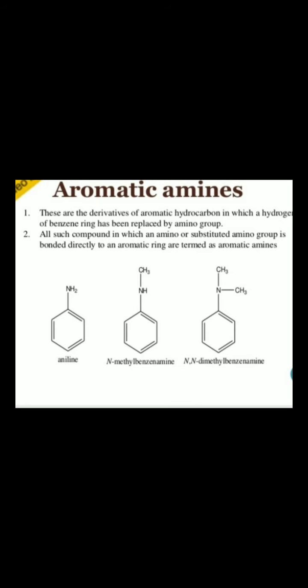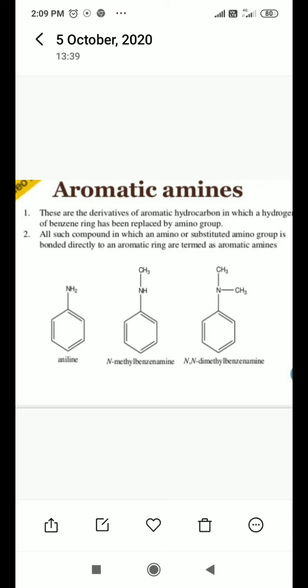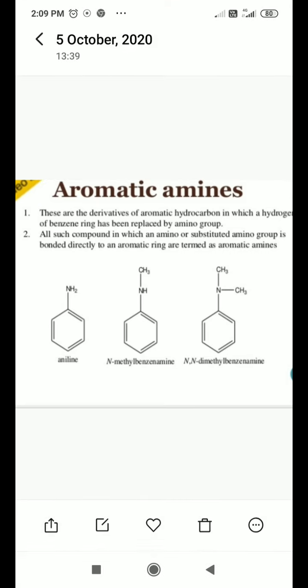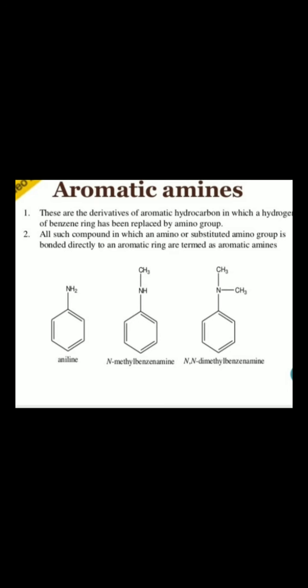For example, aniline. In aniline, NH2 is attached to the benzene ring. Then N-methylbenzenamine: if a hydrogen atom of this amino group, that is the NH2 group, is replaced with an alkyl group, in this case a methyl group, it becomes N-methylbenzenamine. Then if another hydrogen atom of this NH2 is replaced with another methyl group, it becomes N,N-dimethylbenzenamine.